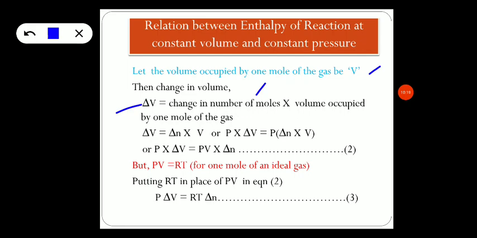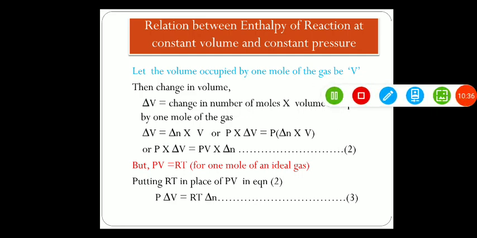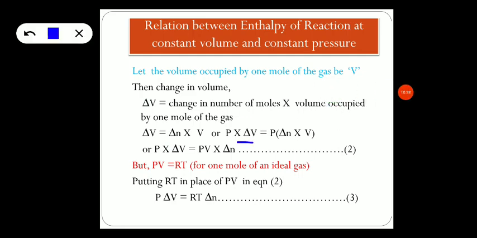Now we have found the change in number of moles, that is taken as delta N, where N represents the number of moles, and V will be the volume occupied by the gas. Now multiply both sides of the expression by P. Both LHS and RHS are multiplied by P. Now the expression reduces to equation number 2, that is P into delta V is equal to PV into delta N.